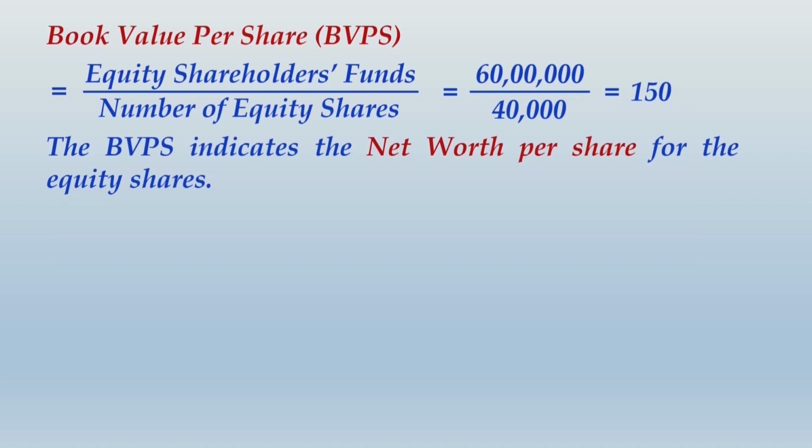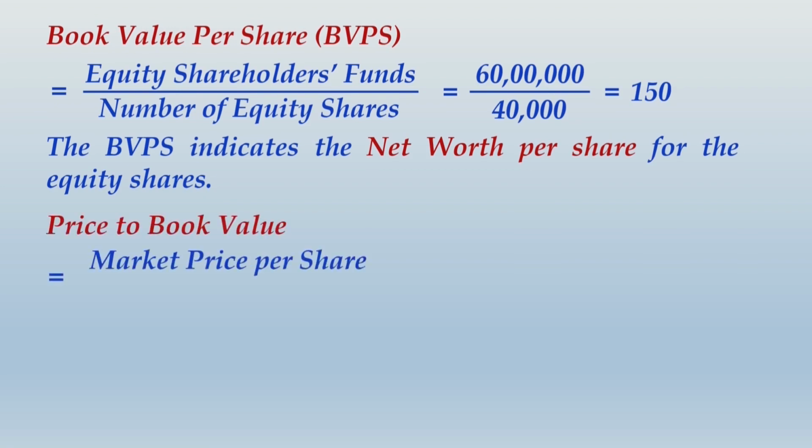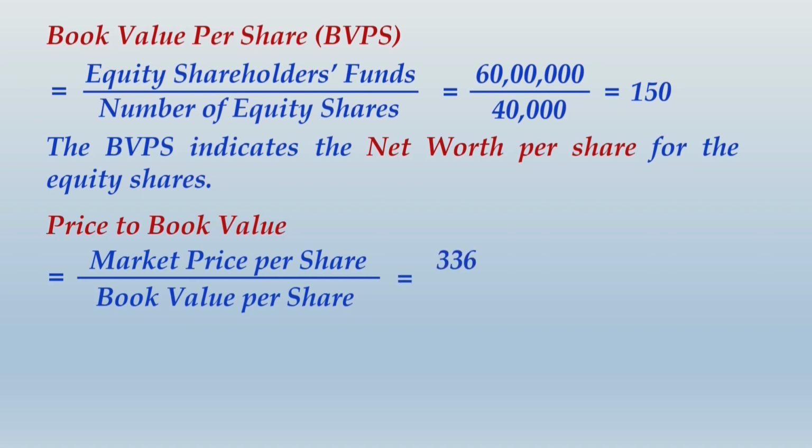In case there was inclusion of preference share capital, in the numerator you should not include preference share capital, because this calculation is typically made only and only from the perspective of equity shareholders. And then the next ratio will be price to book value. The book value per share or the net worth per share that you have extracted from the balance sheet is 150, but compared to that the market price of the share is very high, it is 336. So market price of the share is standing at 2.24 times.